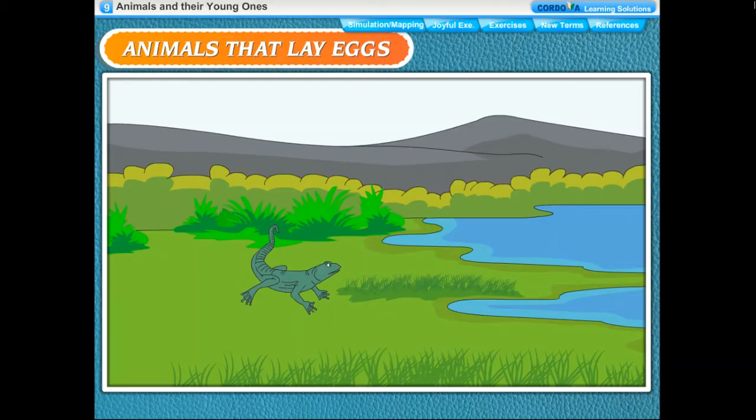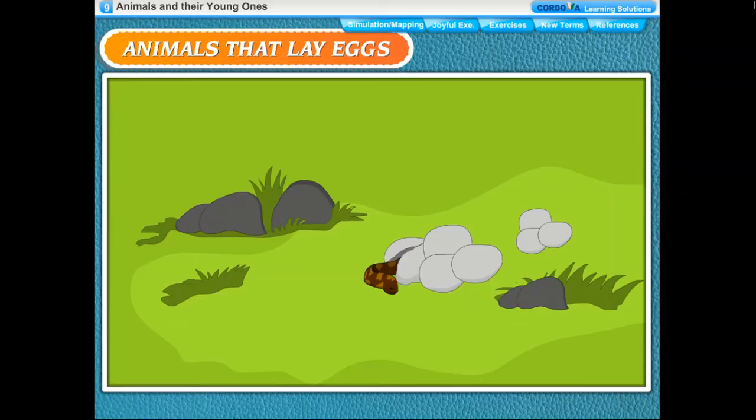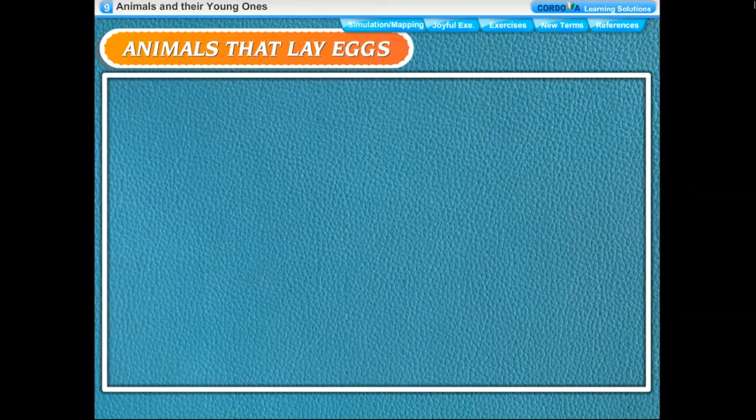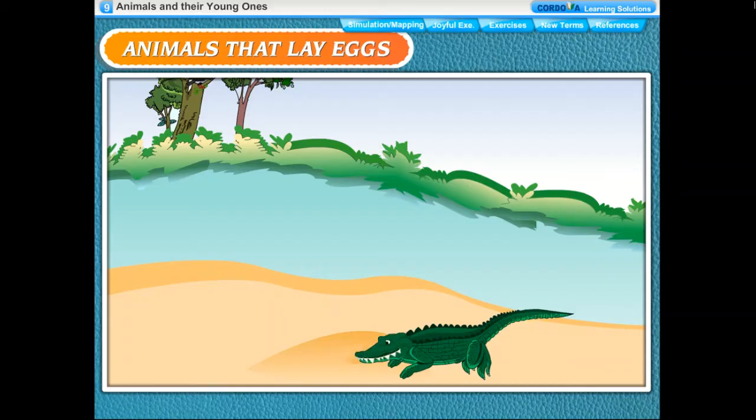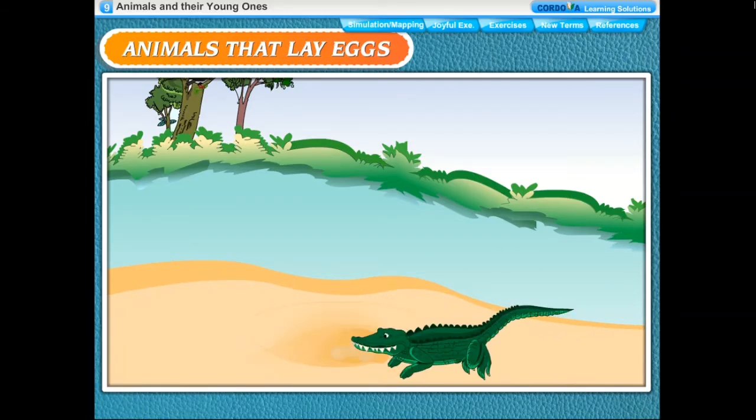Reptiles. Reptiles, like lizards, turtles and snakes, lay their eggs on the ground or holes in the ground. They do not sit on the eggs to keep them warm. The eggs are warmed by the heat of the sun. They are not protected by their parents. Many of the eggs are eaten by other animals.